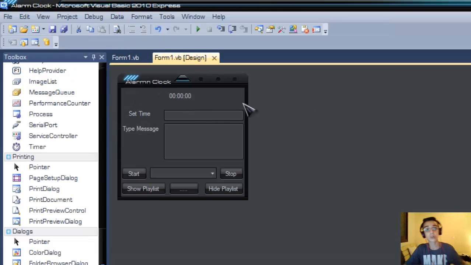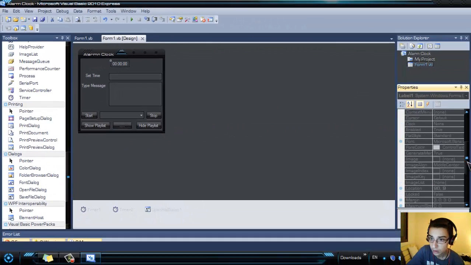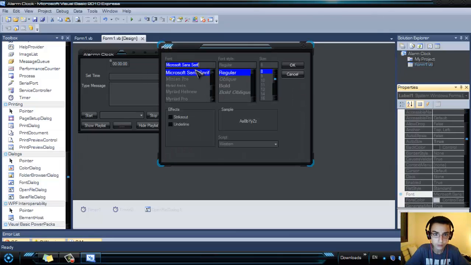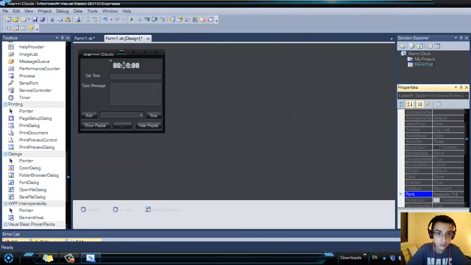So you have successfully created an alarm clock. Just go and customize a little more, do whatever you want, but don't touch the code. I'm going to change the time font: Impact, bold, and 14, put it in the middle, and save it.